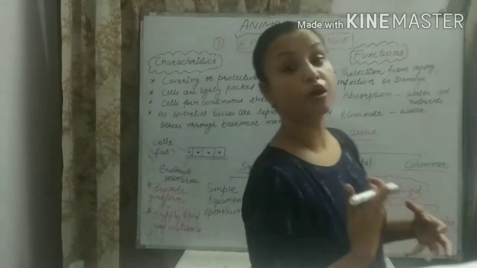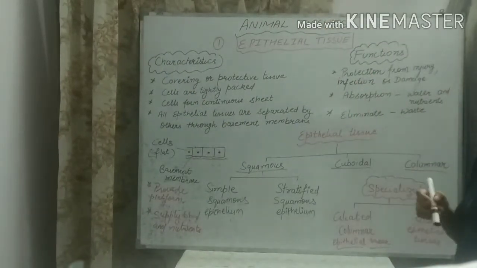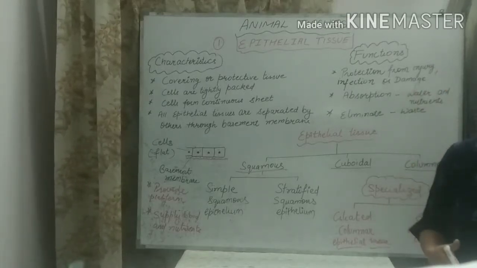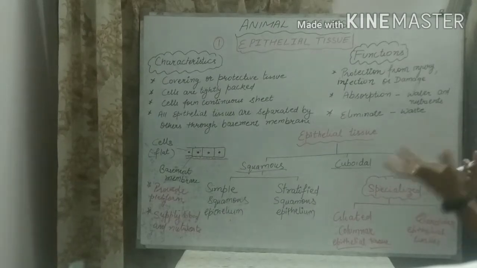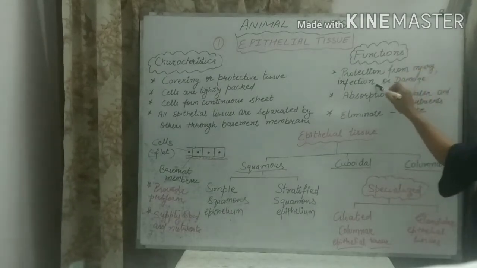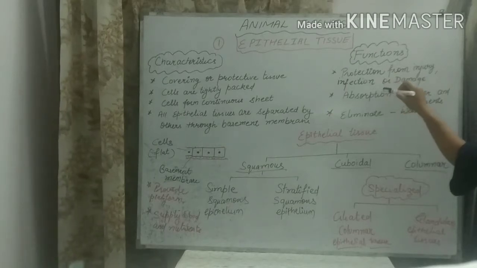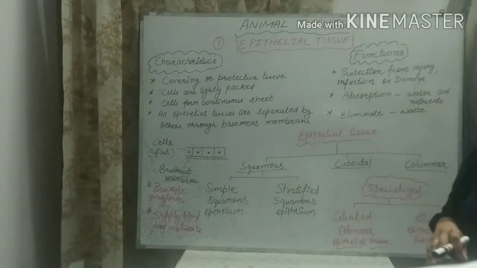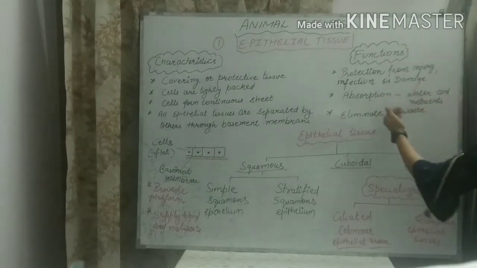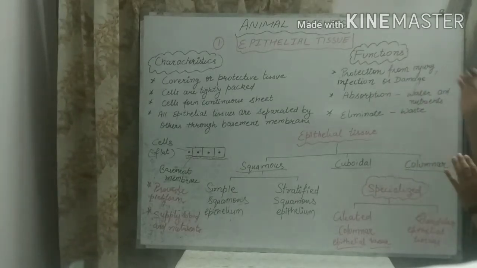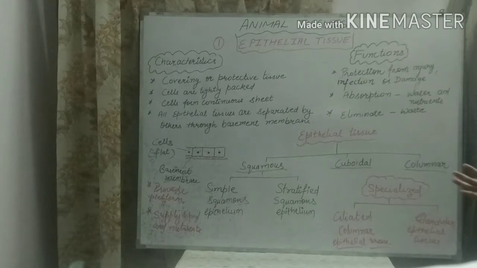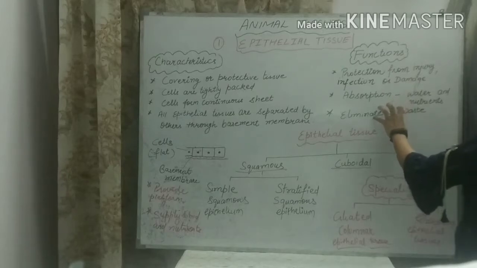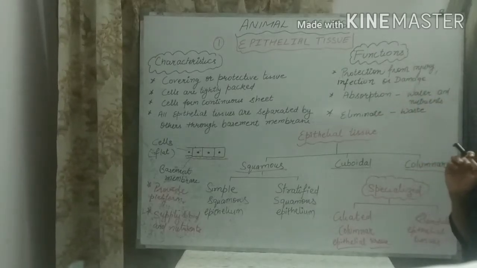Now the function, the common function of epithelial tissue. What is the main common function of epithelial tissue? It is protection. As I told you, because it covers our body, it protects our body from injury, from different kinds of infection which are caused by bacteria, virus, fungi, any microorganism, and it protects our body from any kind of damage. Next, other functions are also there. Okay, besides protection, there are other functions also which are performed by the epithelial tissues: absorption and elimination. Absorption means to absorb.